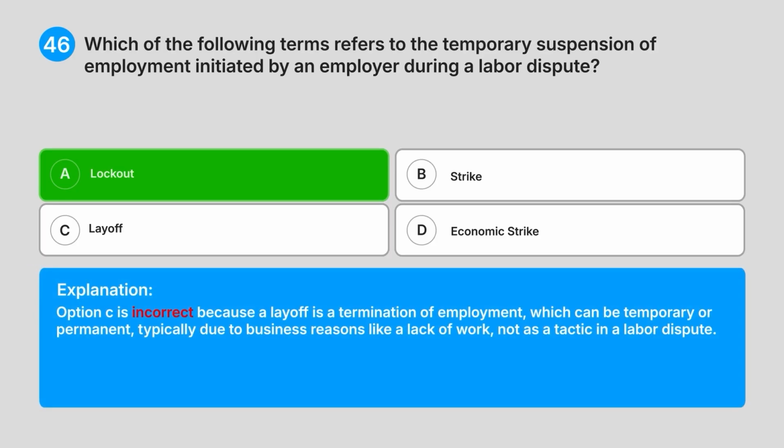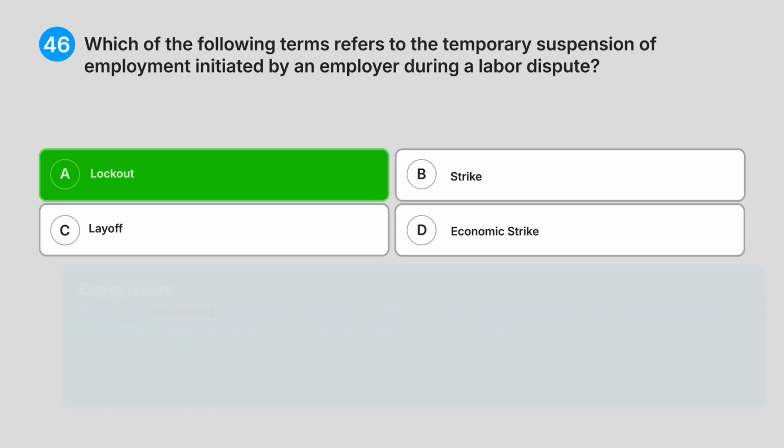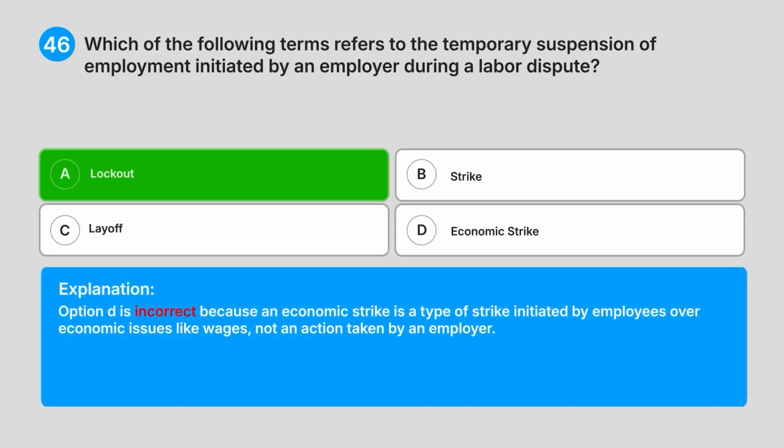Option C is incorrect because a layoff is a termination of employment, which can be temporary or permanent, typically due to business reasons like a lack of work, not as a tactic in a labour dispute. Option D is incorrect because an economic strike is a type of strike initiated by employees over economic issues like wages, not an action taken by an employer.